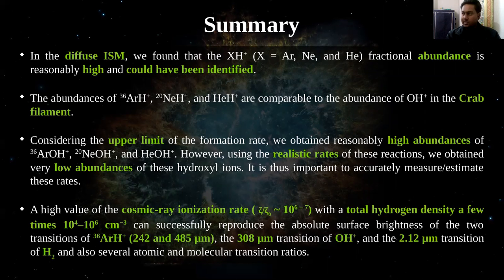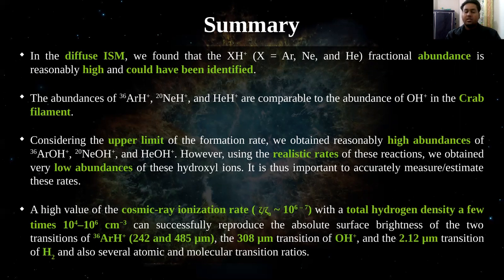However, using realistic rates, which are calculated using Bates equation for these reactions, we obtain very low abundances of these hydroxyl ions. It is thus important to accurately measure and estimate these rates. A high value of cosmic ray ionization rate of the order of 10 to the power 6 to 7 per second, with a total ratio roughly of the order of 10 to the power 6 to 7, and a total hydrogen density of a few times 10 to the power 4 to 6 per cubic centimeter can successfully reproduce the absolute surface brightness of the two transitions of 36ArH+ by Barlow et al. 2013.